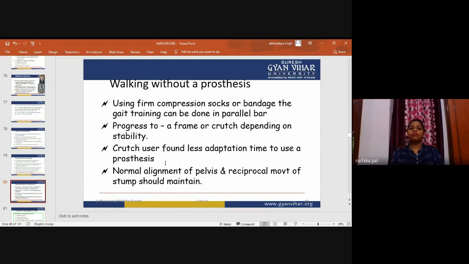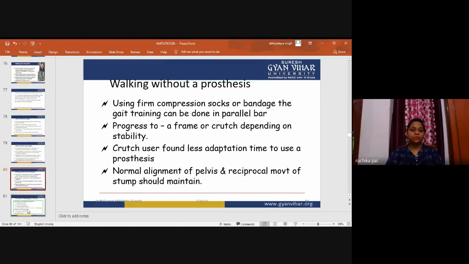Normal alignment of the pelvis and reciprocal movement of the stump should be maintained. Now, this is the normal alignment of the pelvis, and the reciprocal movement of the stump should be maintained for the walking pattern. So this is all about the help of the crutches, and how we train the patient when the patient is walking without a prosthesis.